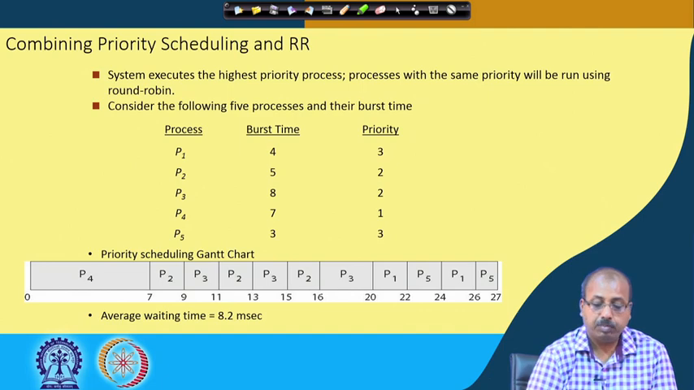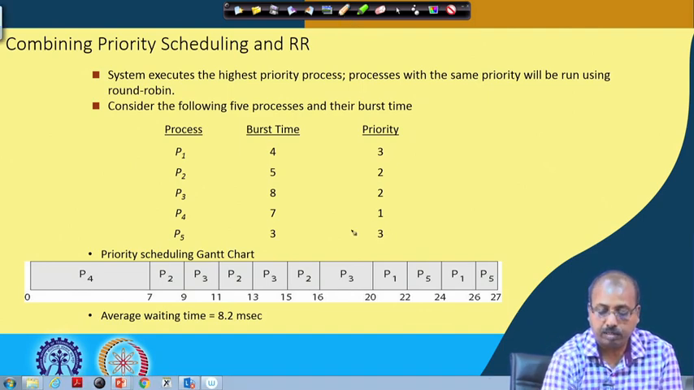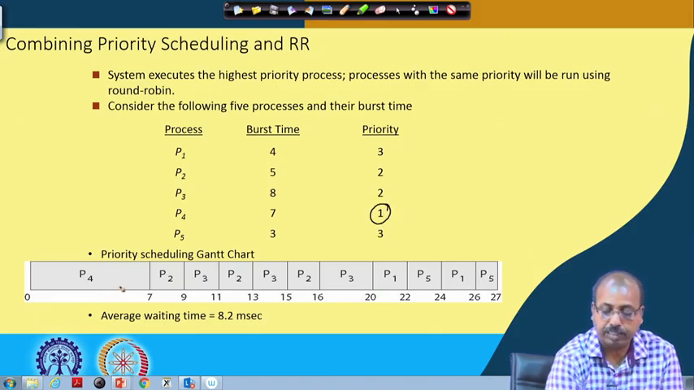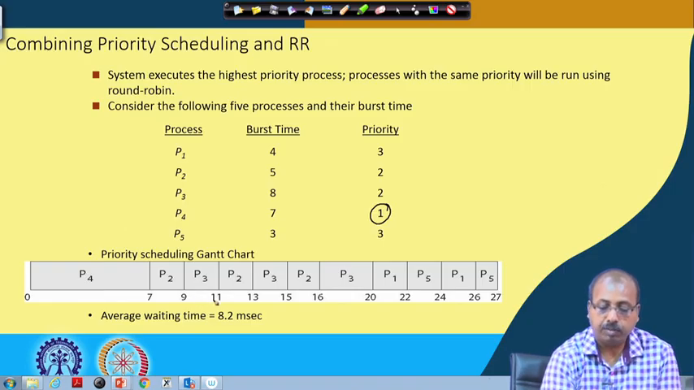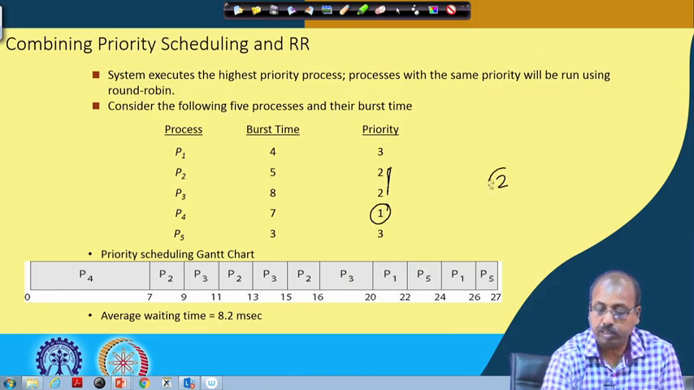For P4 there is no confusion. Its priority is the highest. So, P4 executes for 7 time units. After that we have P2 and P3, both of which have the same priority 2. So, between P2 and P3 there will be round robin. The time quantum size is taken to be equal to 2.